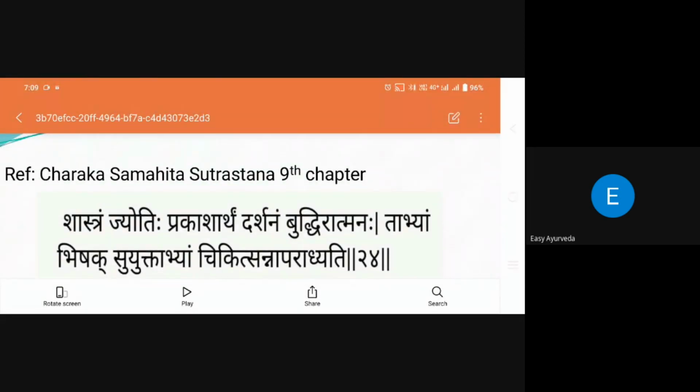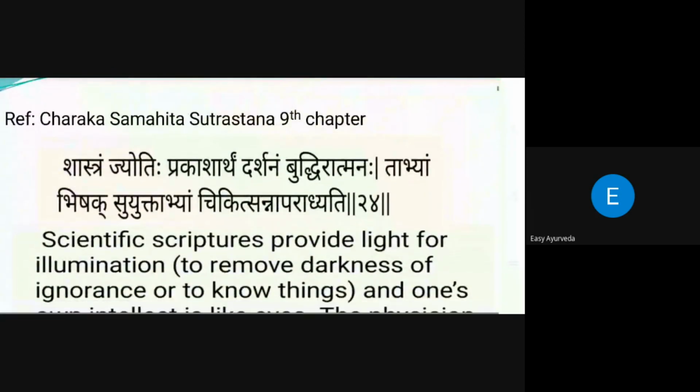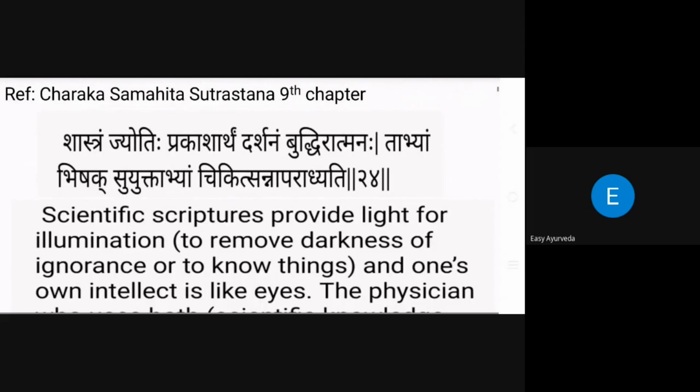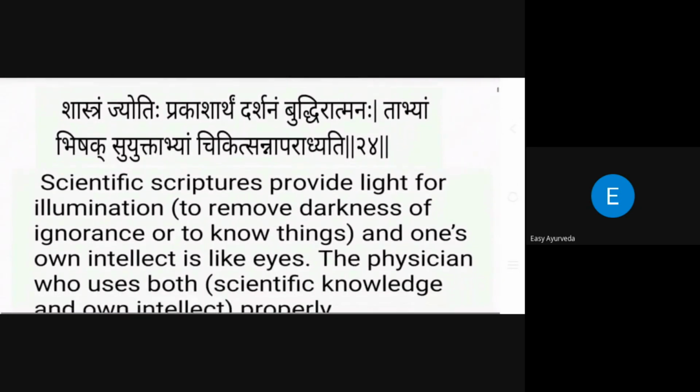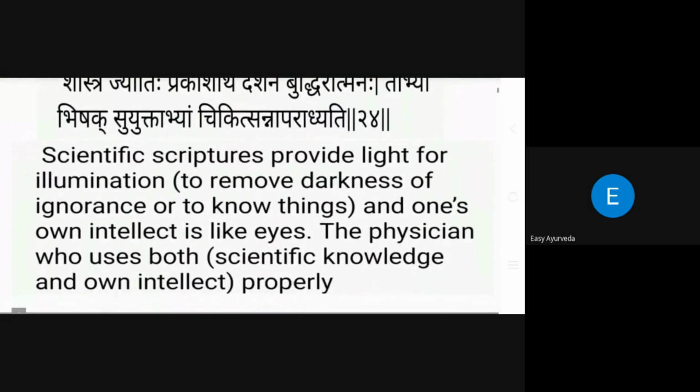Here it is said: Shastram Jyotim Prakashatam Darshanam Buddhiratmanaha Samabhyam Tabhyam Vishat Samyuktabhyam Chikitsan Pragati. It means the scientific scriptures are helpful for us like light for illumination, to remove the darkness, and one's own intellect is like eyes. The physician uses both scientific knowledge as well as his own intellect.